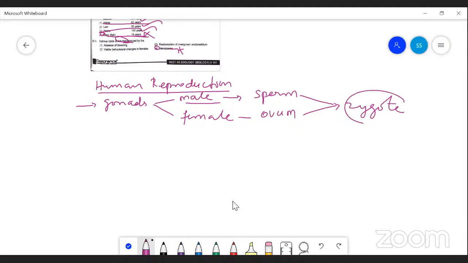zygote. The zygote is 2n, or diploid. In human beings, 46 chromosomes are present. Ovum has only 23, sperm also has 23. So by sexual reproduction, the organism restores its original 2n number of chromosomes. There are different stages